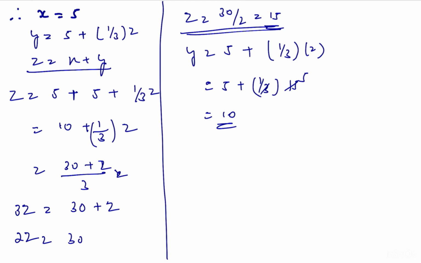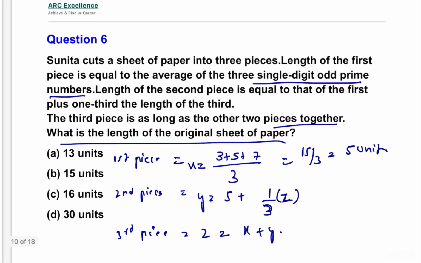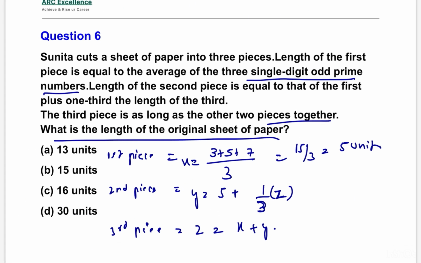Calculating X plus Y plus Z, we get the total length of the pieces: 5 plus 10 plus 15, that is equal to 30 units. 30 units is the answer, option D. The original sheet of paper is 30 units. Let us see the next question.